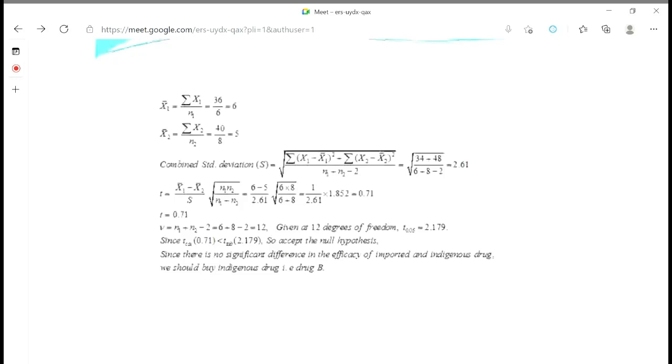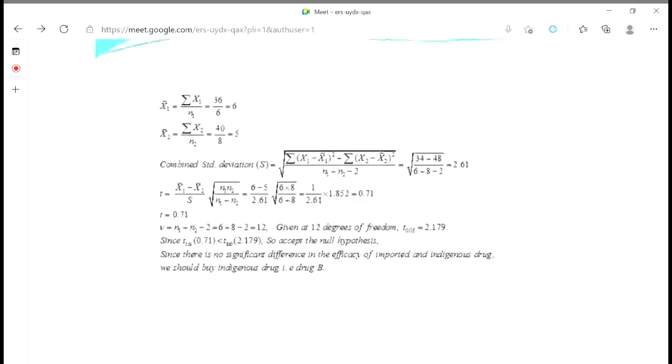Written? One more time. Okay. t calculated greater than t critical or table value, then arrow significant, and then arrow reject the null hypothesis. It means if t calculated is greater than t tabulated, the result will be significant and we have to reject the null hypothesis. Significant means rejection of the null hypothesis.